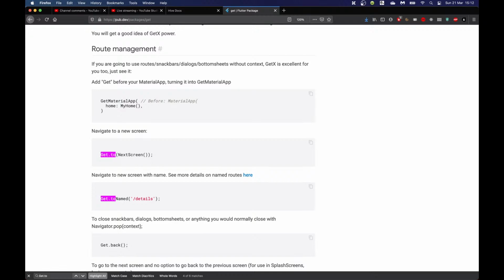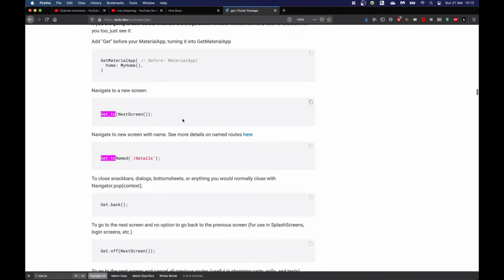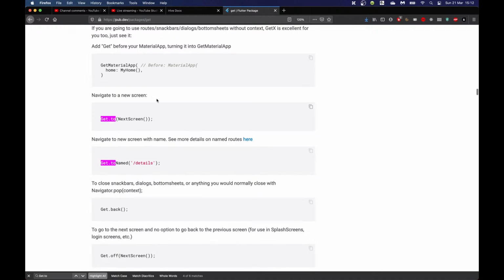I say definitely do it. It's amazing. But as far as the route management is concerned, it's okay, but it's not so much better that I'm just blown away. You save some keystrokes, so that's great, but it's not so much.